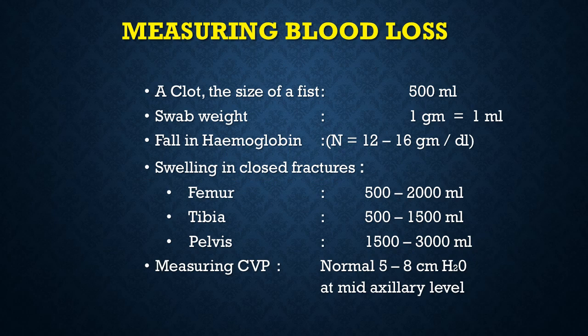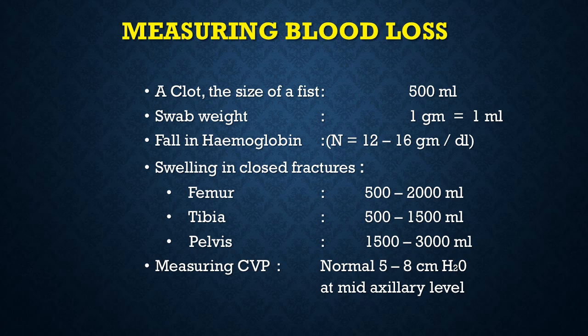Then, how do you estimate the amount of blood loss that has taken place after an injury or coagulopathy? If you encounter a blood clot, whether it is in a large wound like in bomb blast or gunshot wounds, or you can see this in internal hemorrhages, intraperitoneal hemorrhage, liver lacerations, ruptured spleen, ruptured ectopic pregnancy, and you come across a clot which is the size of a fist, closed fist, then that is considered equal to 500 ml.